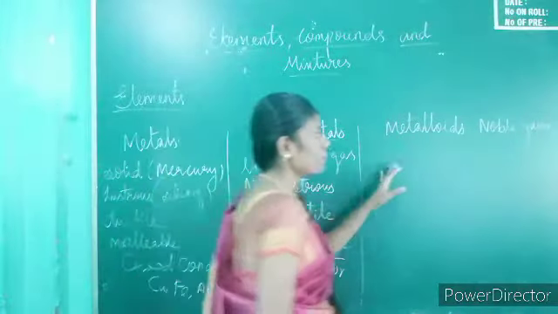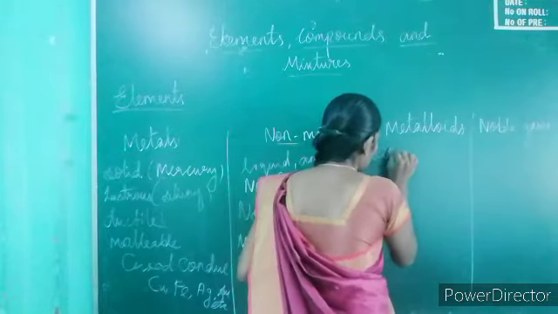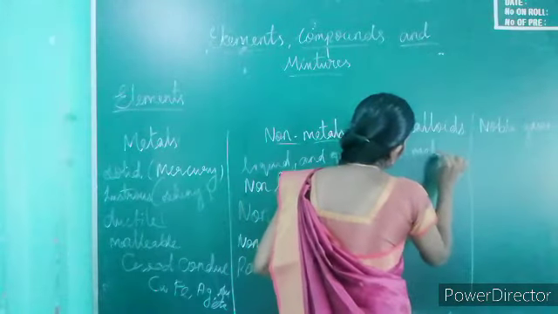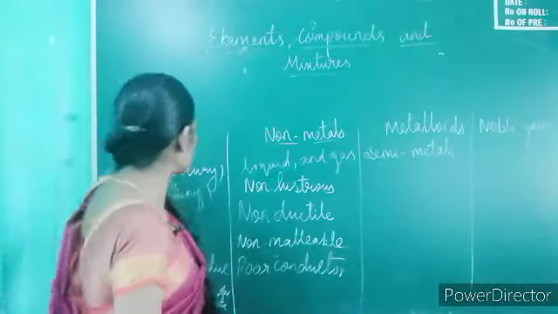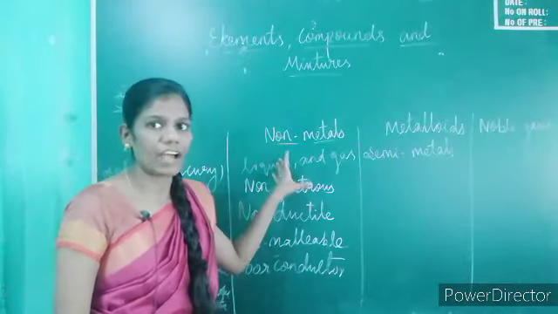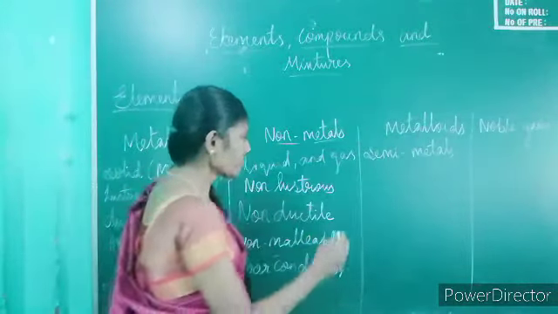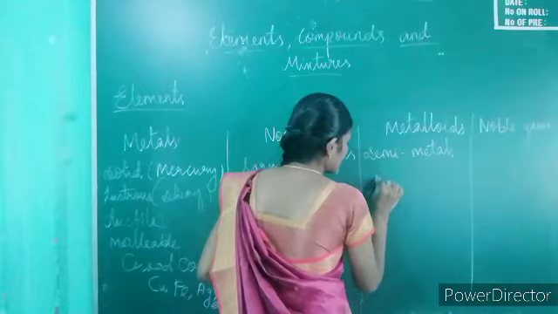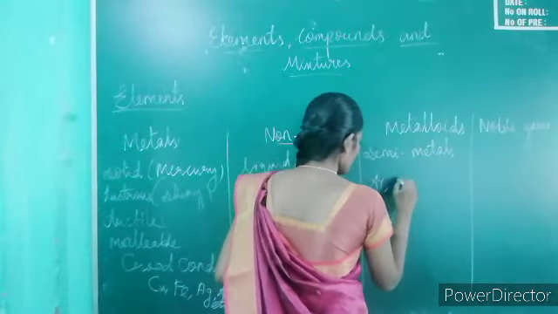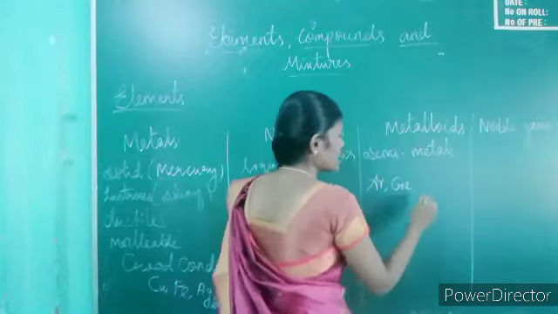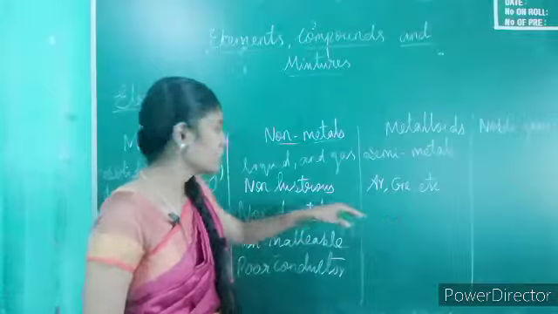Next is metalloids. Metalloids are also called semi-metals because they have both metal and non-metal characters, so the name is metalloids. Examples of metalloids are arsenic, germanium, etc.